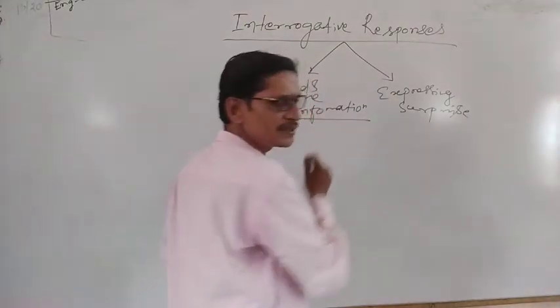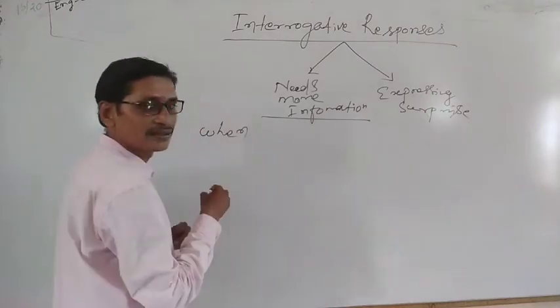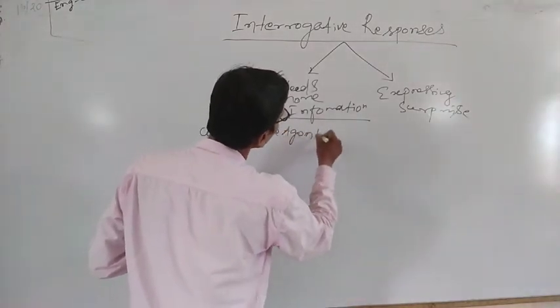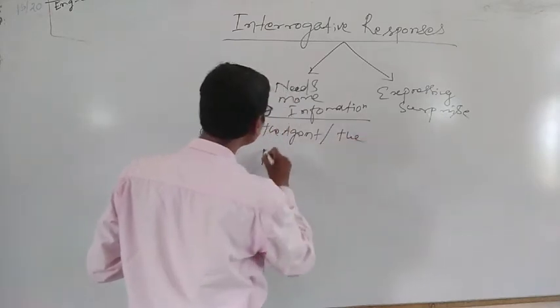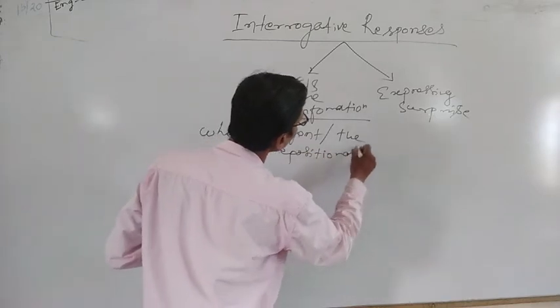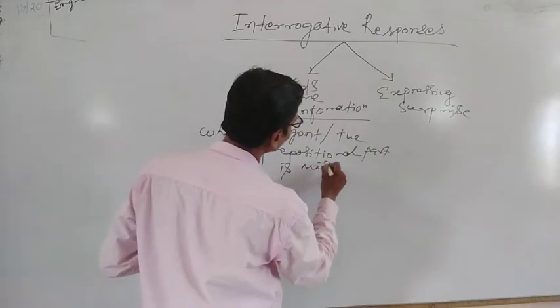More information means when the agent or the prepositional part is missing.